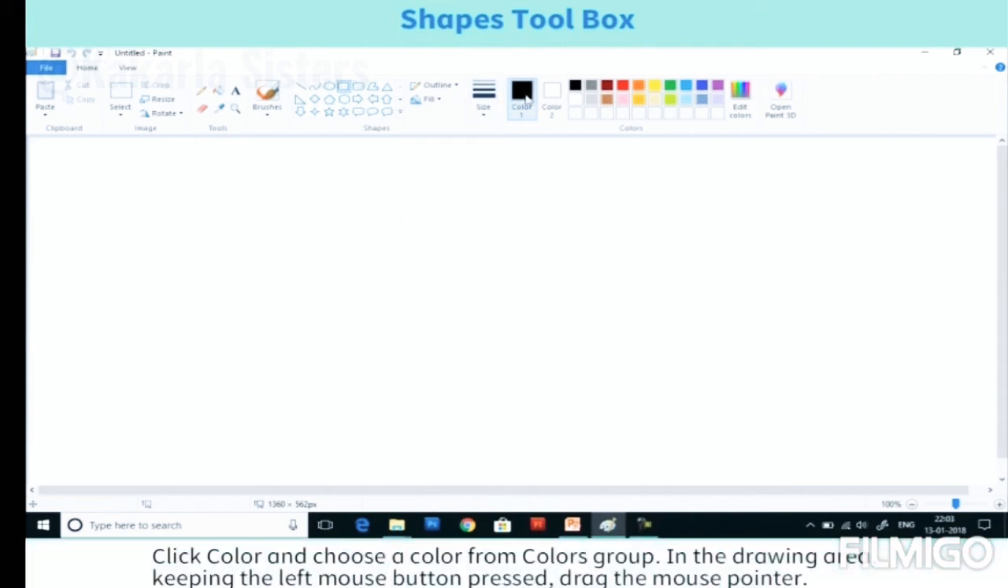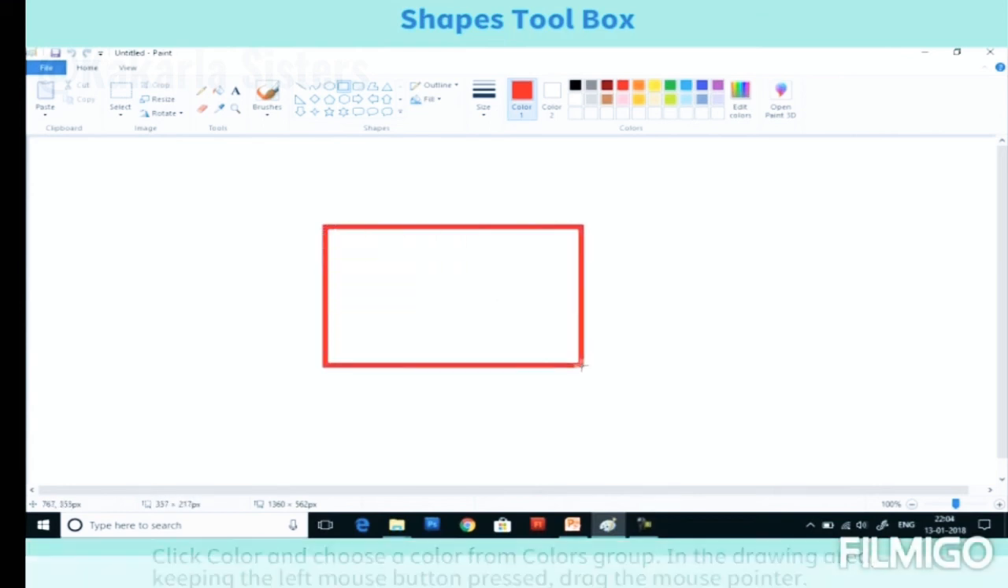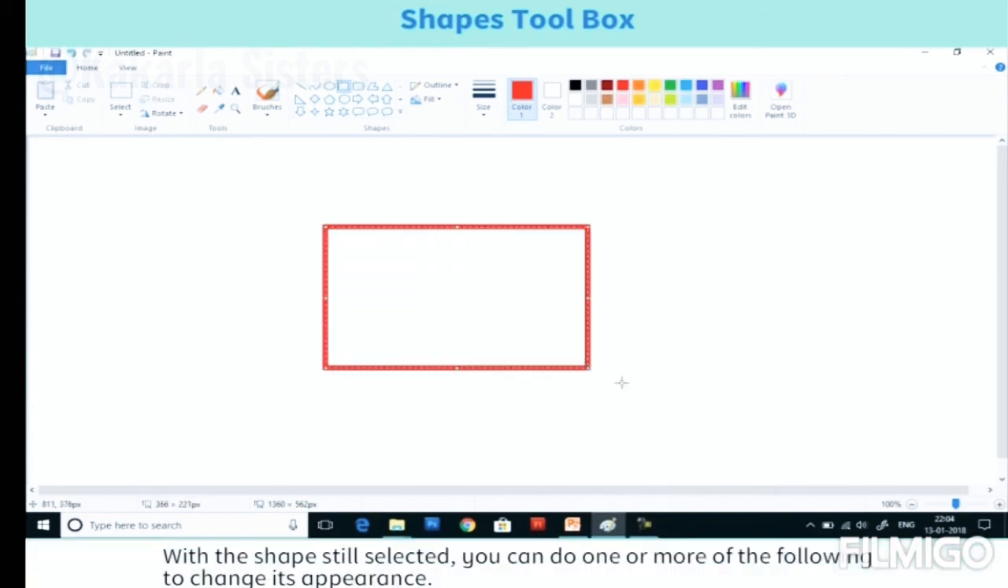Click Color and choose a color from Colors group. In the Drawing area, keeping the left mouse button pressed, drag the mouse pointer. With the shape still selected, you can do one or more of the following to change its appearance.